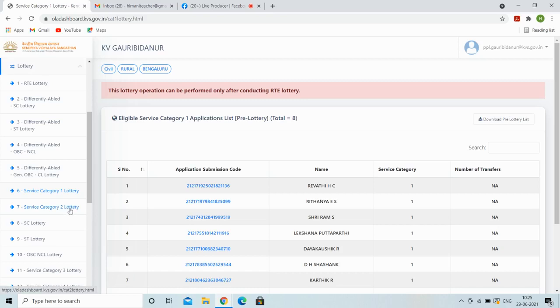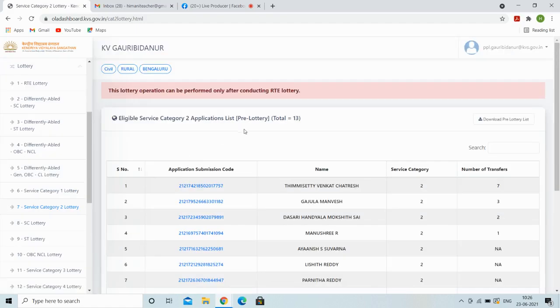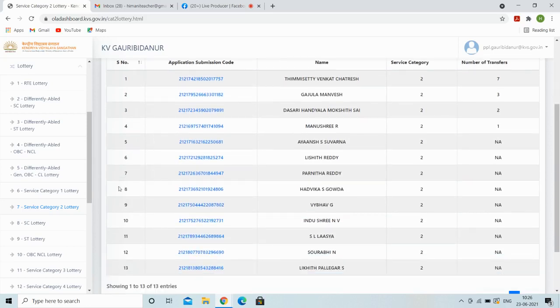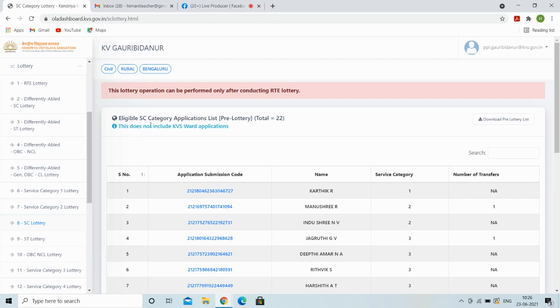followed by service category 2. In service category 1, a total number of 8 eligible applications have been received through online mode. In service category 2, a total number of 13 eligible applications have been received by the Vidyalaya through online mode. After that, we will come to the category-wise lottery, in which first we will go for SC category applications, for which a total number of 22 applications have been received.